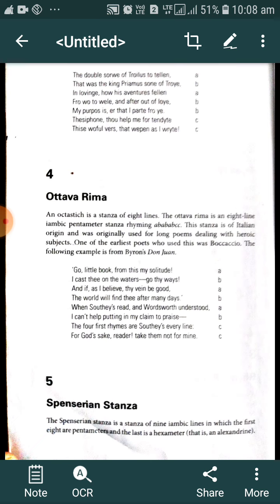Ottava Rima means the stanza of 8 iambic pentameter lines, which was originated in Italy. And who is the earliest poet to use this stanza form? Boccaccio. And in Don Juan, written by Byron, we generally find this stanza form.